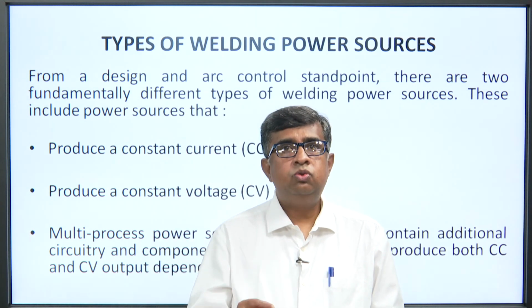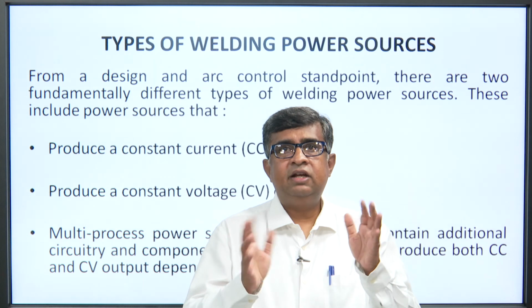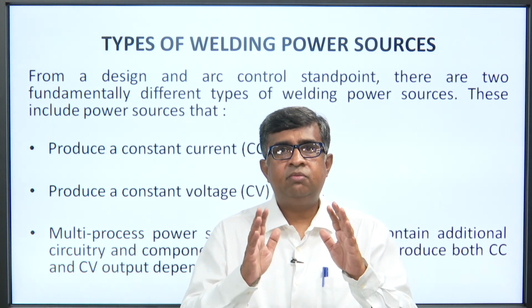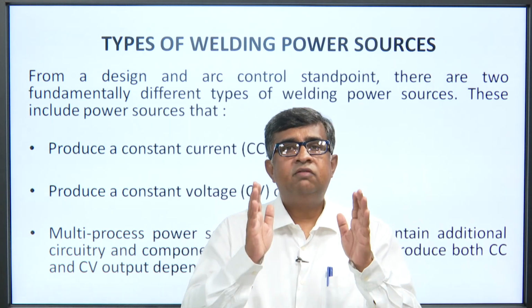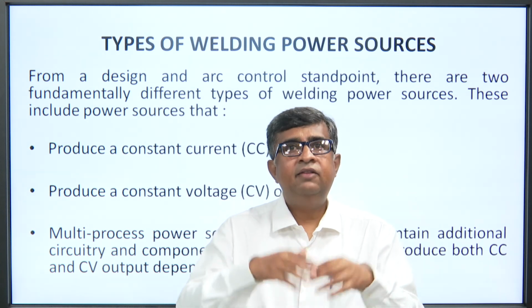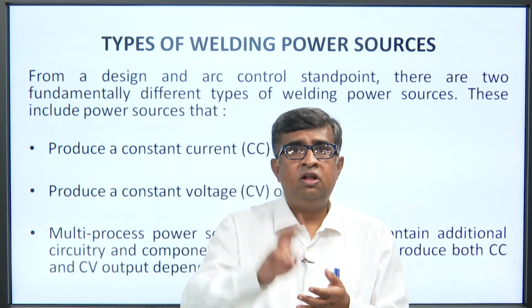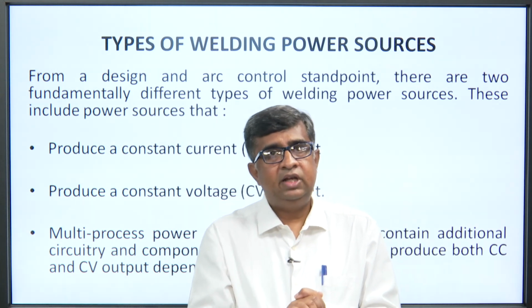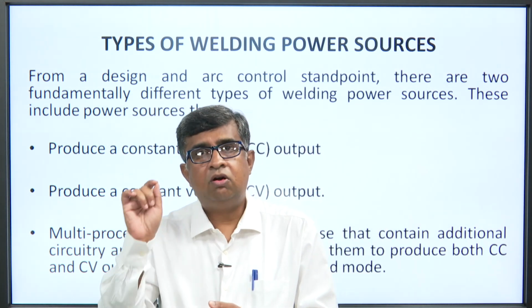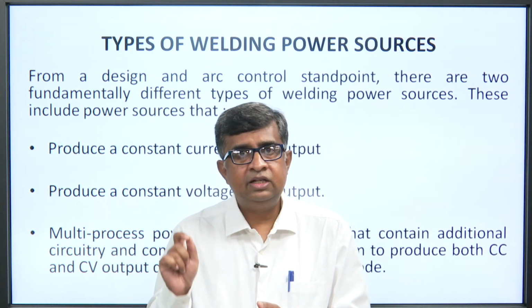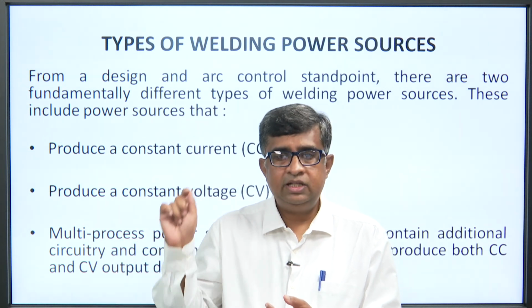In the earlier lecture we talked about power sources, it was basically the type and the characteristics of power source. Here we are focusing on the two parameters which are very important: one is constant current output, the second is constant voltage output.